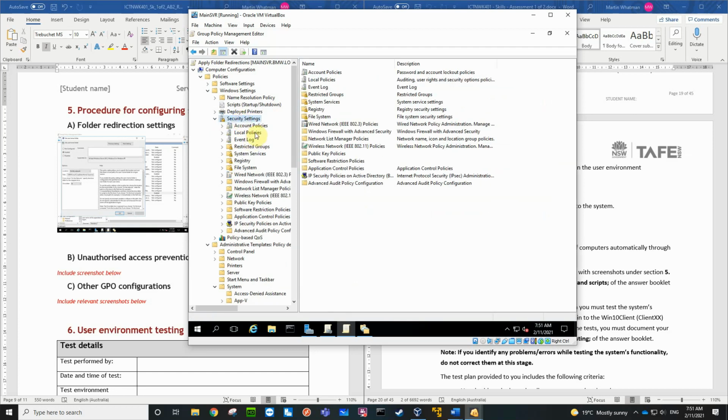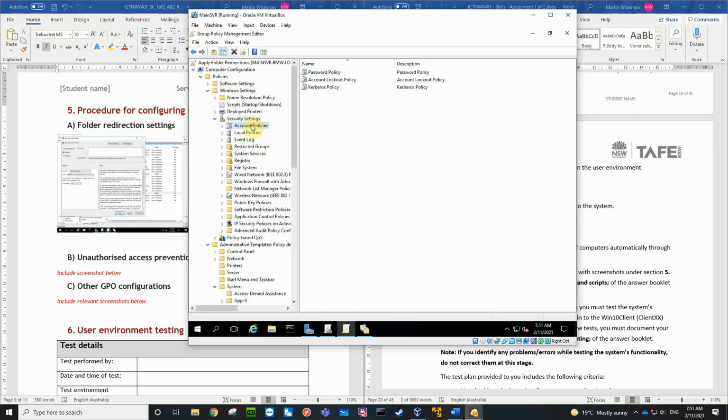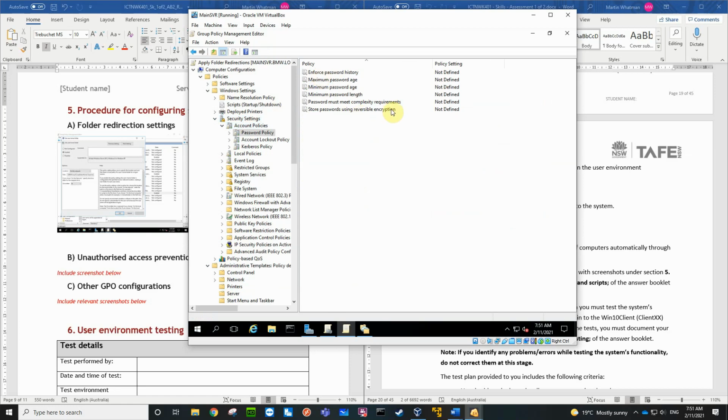If I look at account policies, there's the password policy. So at the moment we don't have password policy enforced, and we're going to put that in, and that's going to be our unauthorized prevention.